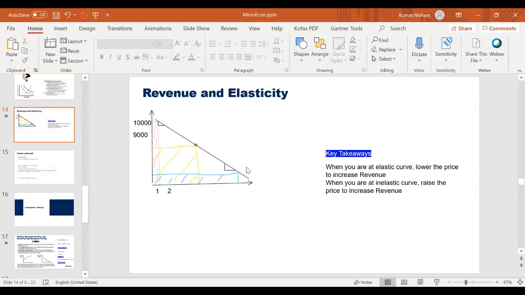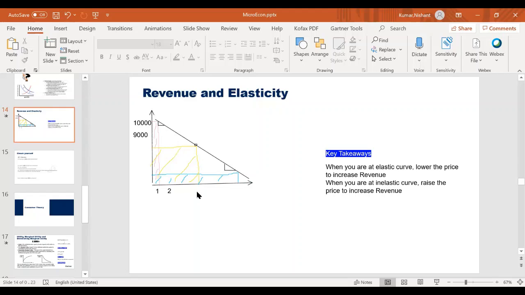And in cases where elasticity is low, I would want to increase the price. And in case where my elasticity is actually 1, that is the point we want to price our product. And at this point, this rectangle will give me the maximum revenue.